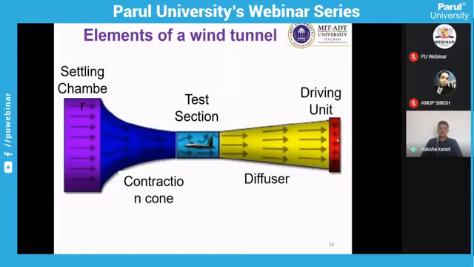The driving unit is placed at the outlet of the wind tunnel, which is nothing but fans rotating at some RPM to generate the flow at some required velocity. As per the requirement, the driving unit can be different, but the objective is the same. With the help of the mechanical equipment, you are converting mechanical energy to flow velocity.